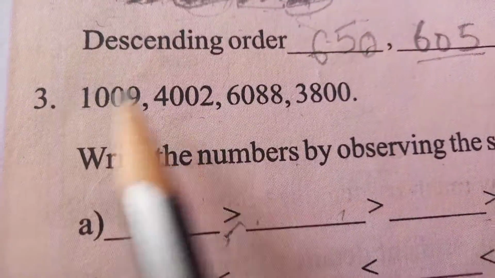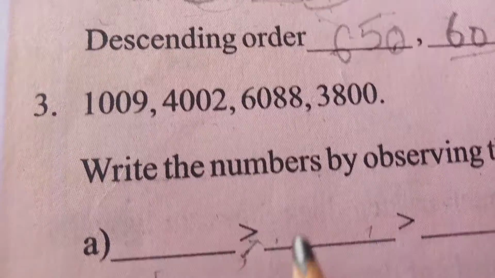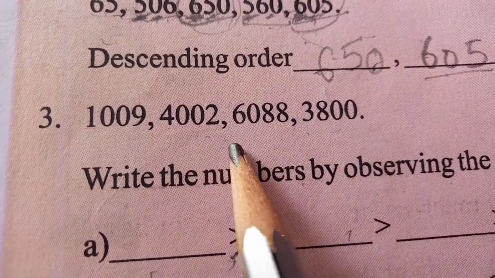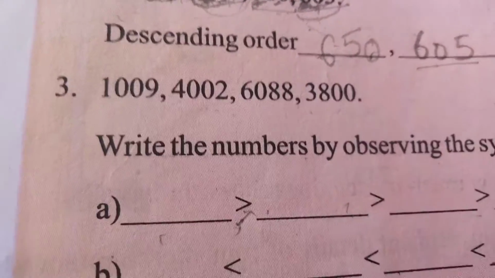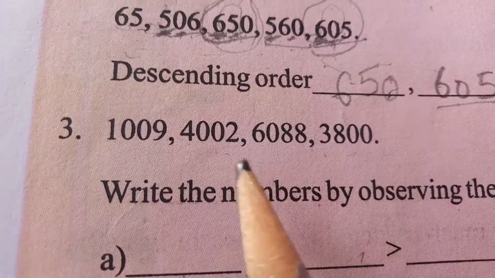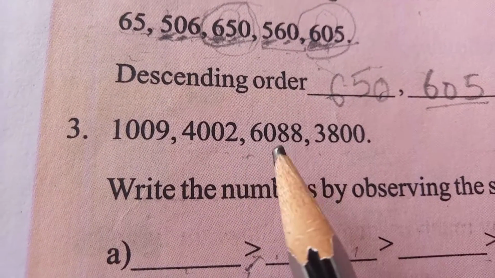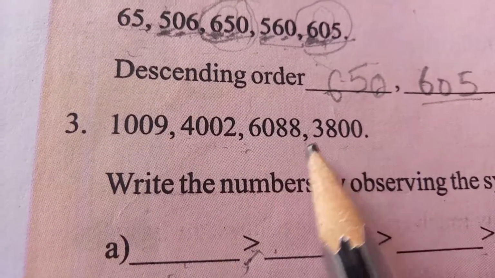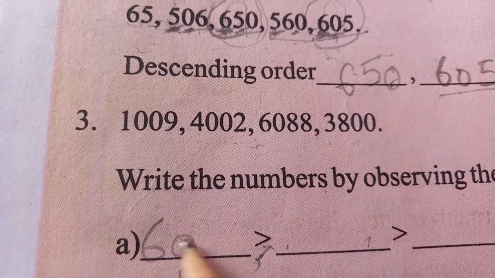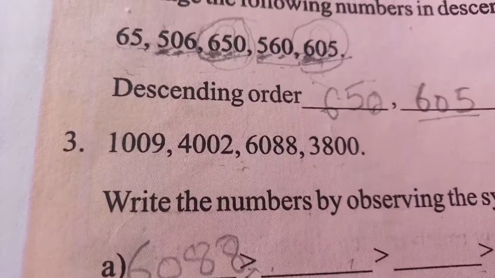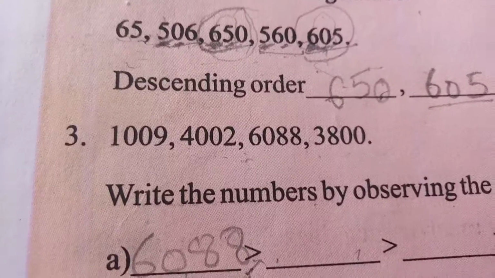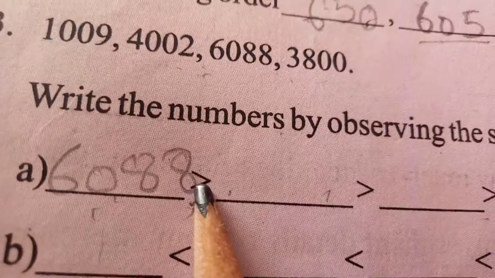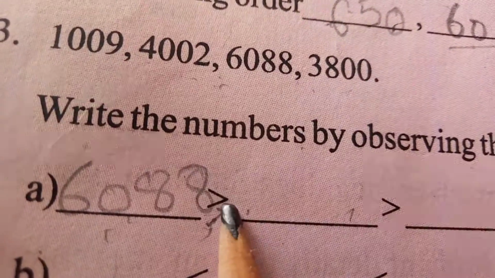Which number do you have to write here? Yes, in these numbers, what is the greatest one? The greatest one is 6088.